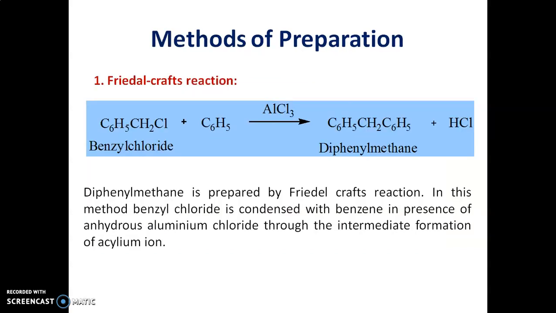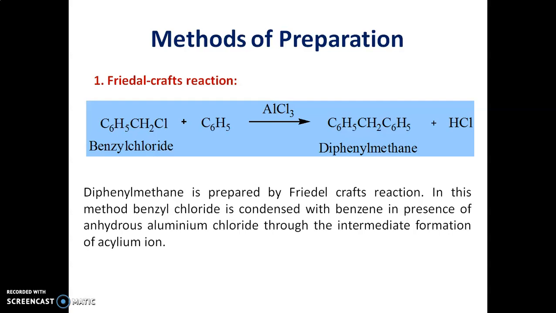Let us see the various methods of preparation of diphenylmethane. Diphenylmethane possesses a methylene group which is surrounded by two phenyl groups. It can be prepared by following methods. The first method for preparation of diphenylmethane is by Friedel-Crafts reaction.